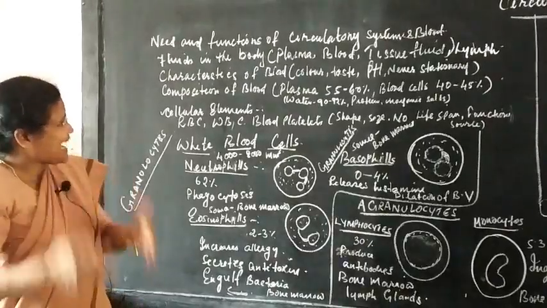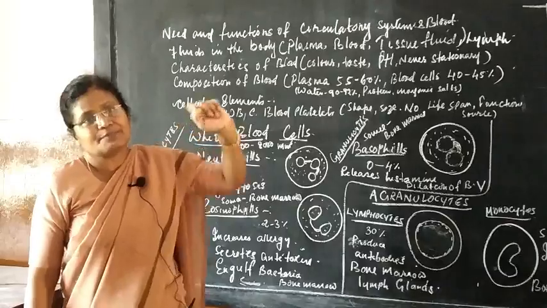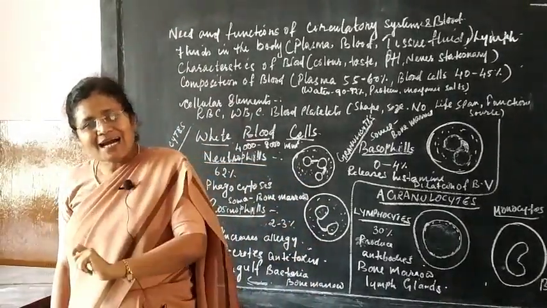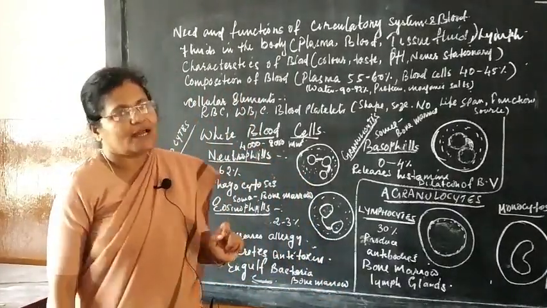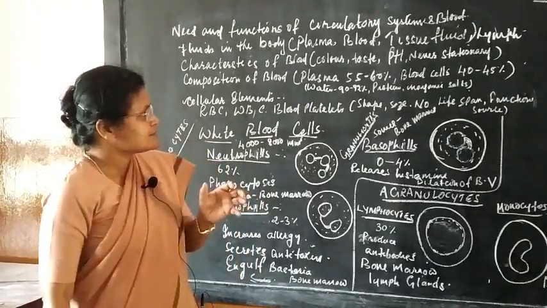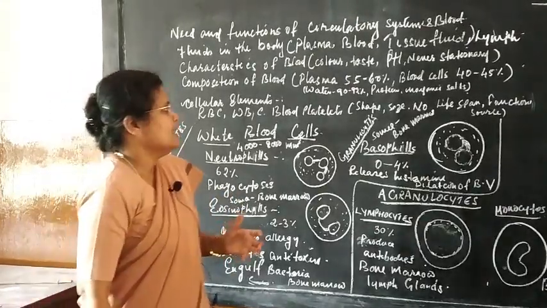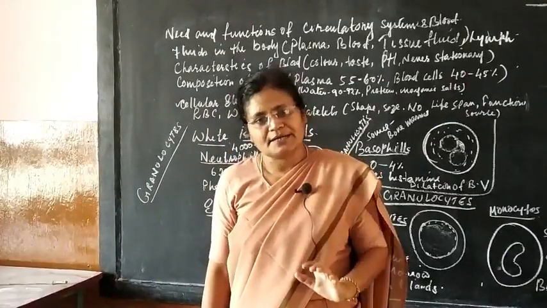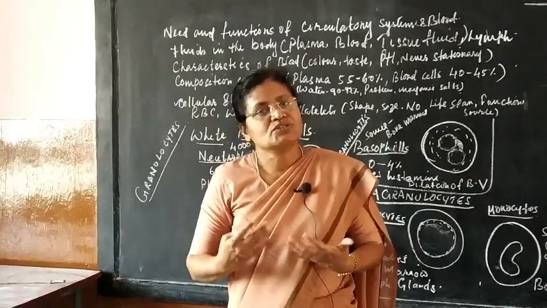Then we learned about the characteristics of blood. The color of the blood is bright red when taken out from the artery, and dark red when taken out from the vein. The pH value is 7, and it is more alkaline in nature and tastes salty. Blood is never stationary. The day the blood becomes stationary, we are dead and gone. So, the blood is always in constant motion in our body.